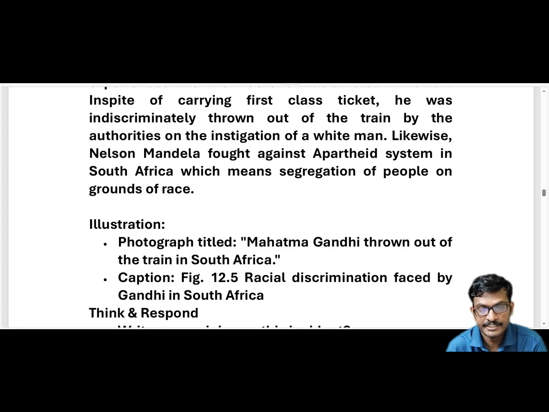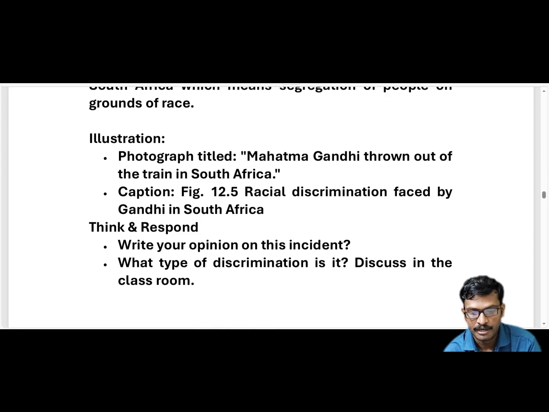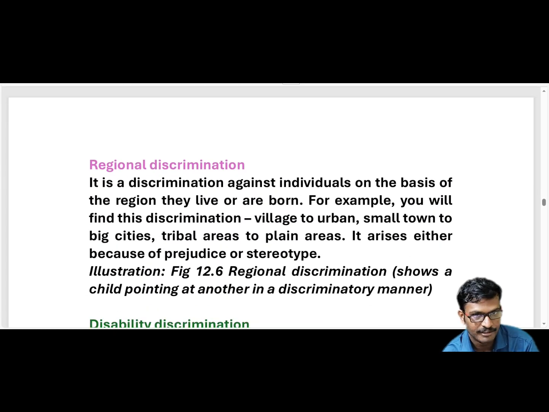Now regional discrimination, another subtopic. Discrimination against an individual on the basis of region means where they live or are born. We have seen previously discrimination based on skin color, which Gandhiji and Nelson Mandela faced.